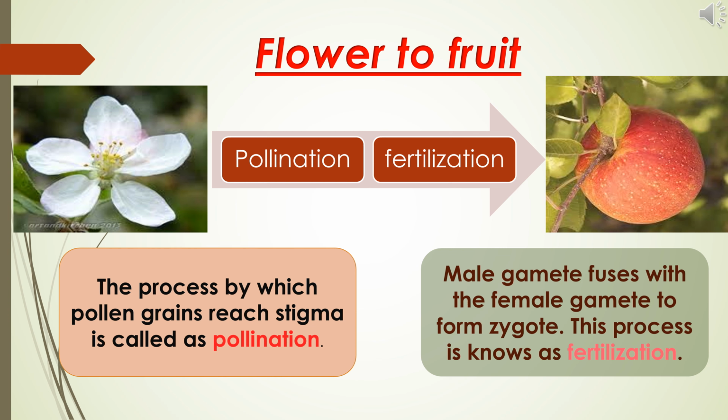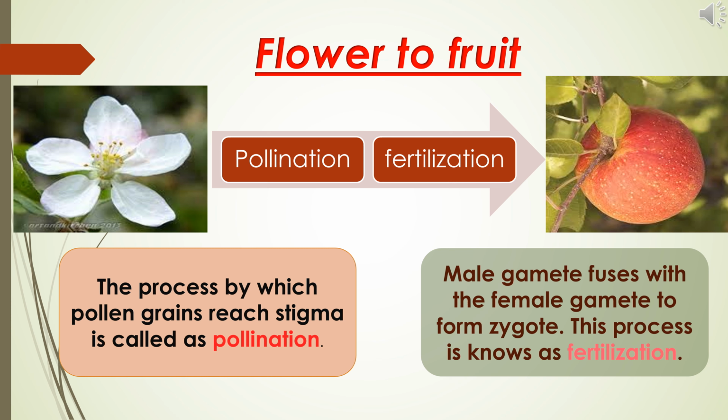Now let us learn about how fruit is developed in a flower. In flowering plants, the fruit development involves two processes. They are pollination and fertilization. In your previous classes, you have learned about what is pollination and what is fertilization. What is pollination? The process by which pollen grains reach stigma is called pollination. What is a pollen grain? Pollen grain is the male reproductive part of the plant. What is stigma? Stigma is the sticky tip of the carpel.